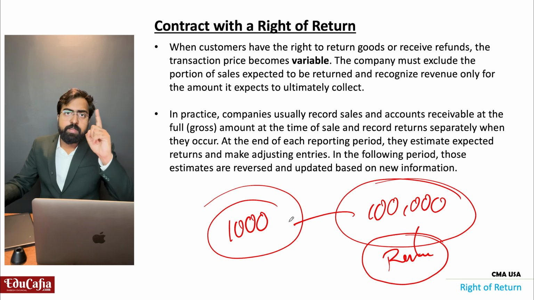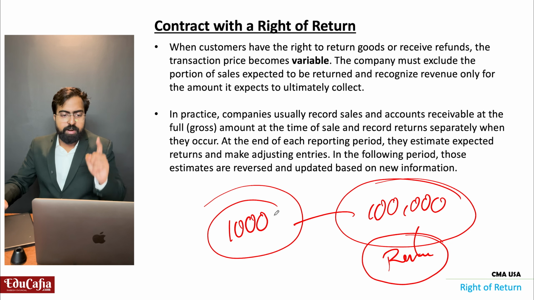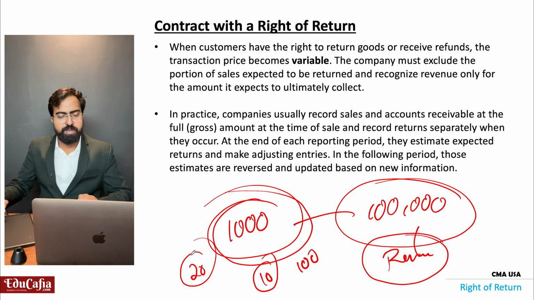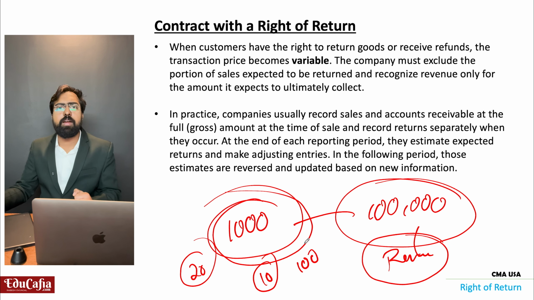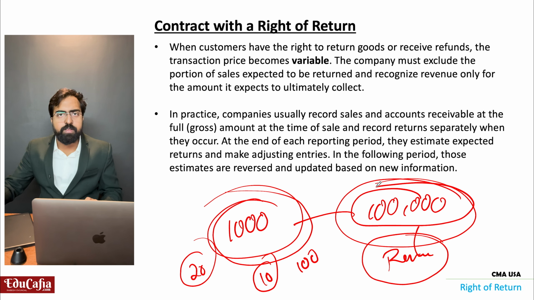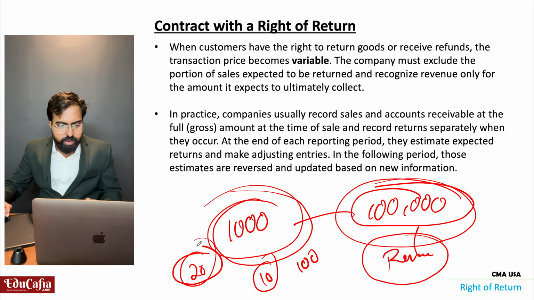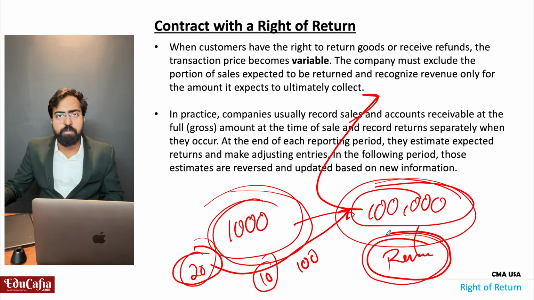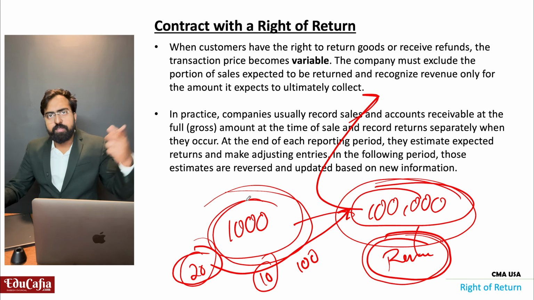But there is a chance of return, maybe 100 pieces, maybe 10, maybe 20 pieces. Whenever they return, for those 20 pieces some amount I have to give back. So whatever I considered as my revenue, I have to reverse it.